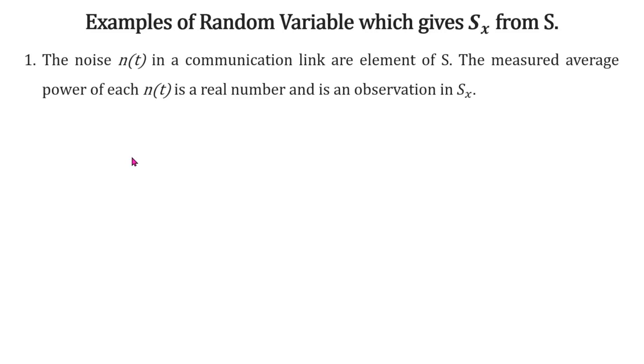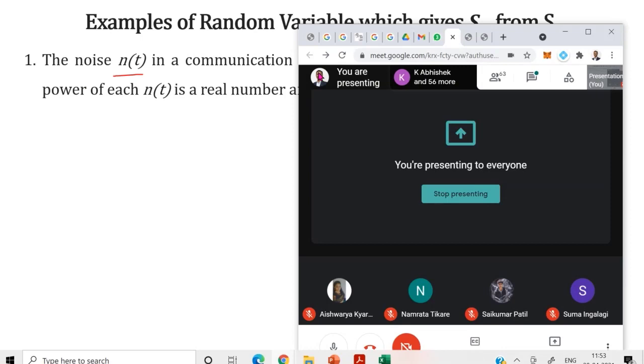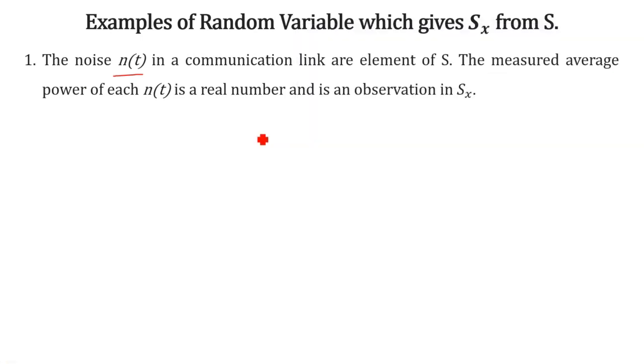Okay. So let us consider real-time examples which give Sx and S. A noise, antenna and link, or the elements of the sample. Then the measured average power of each n(t) is a real number.